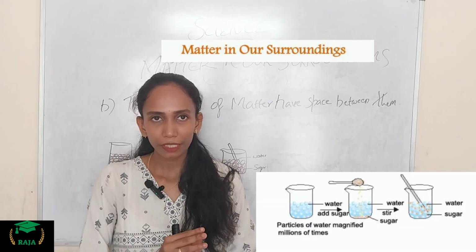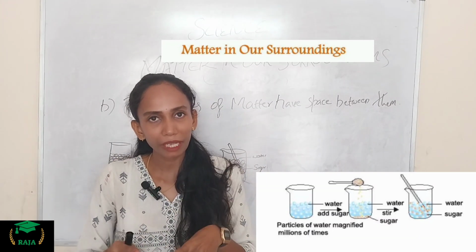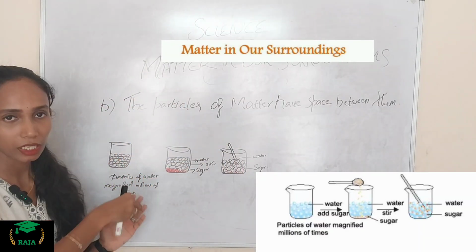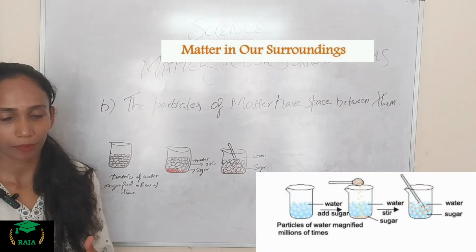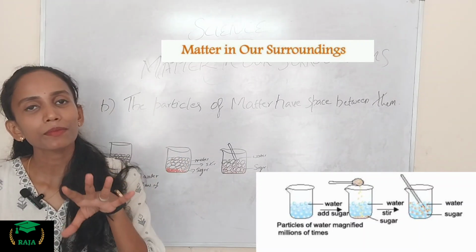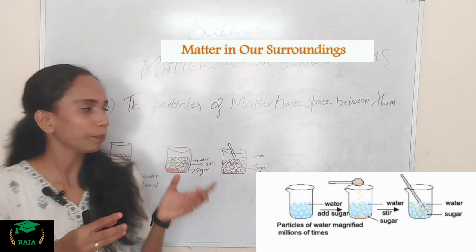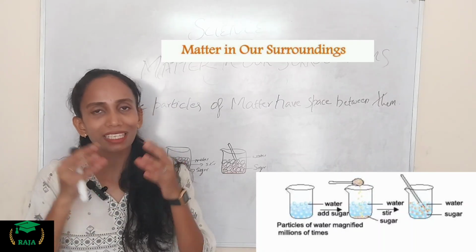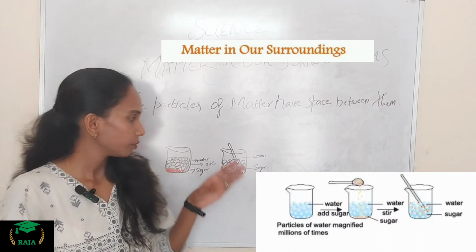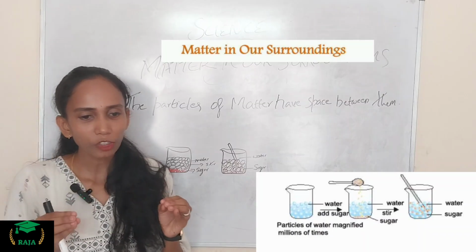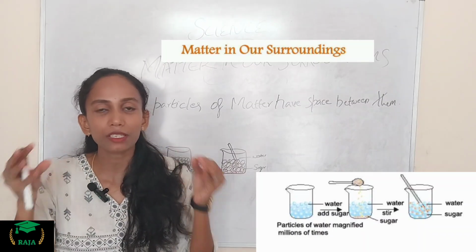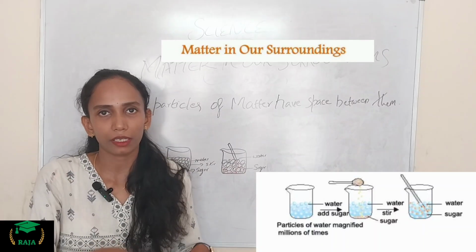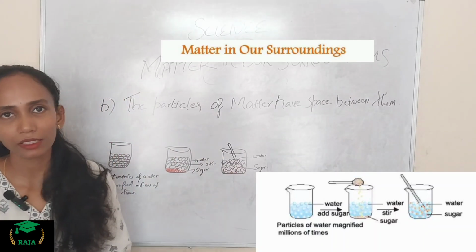The activity: take some water in the beaker and note its level first. Next dissolve some salt or some sugar with the help of the glass rod. The salt dissolves in the water but the level of water doesn't change, we can see in the picture. Actually this is because the particles of the salt get into the space between the particles of the water. So this experiment shows it this way.